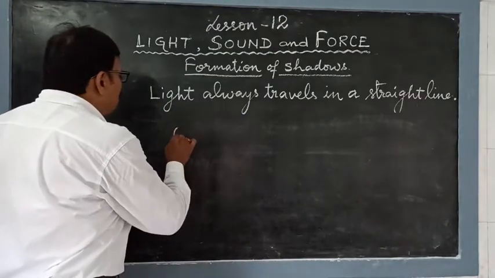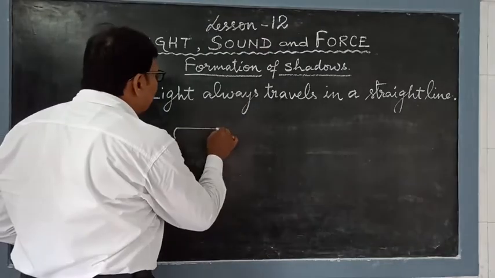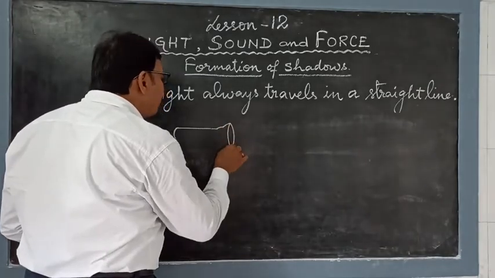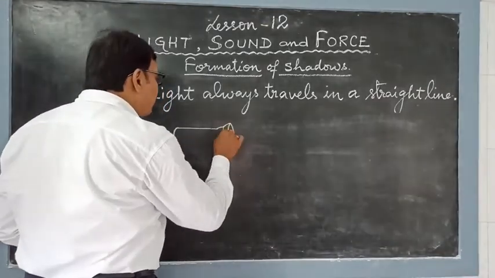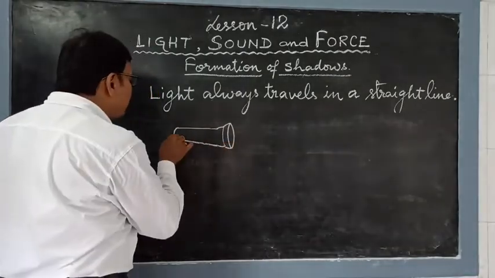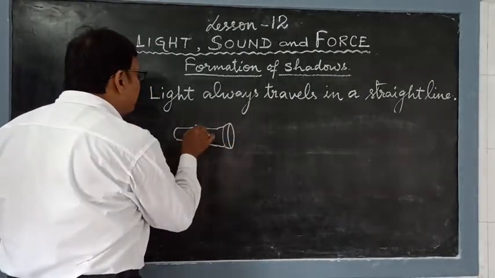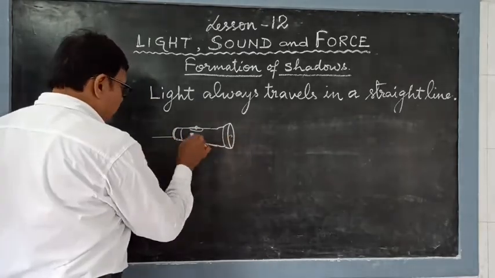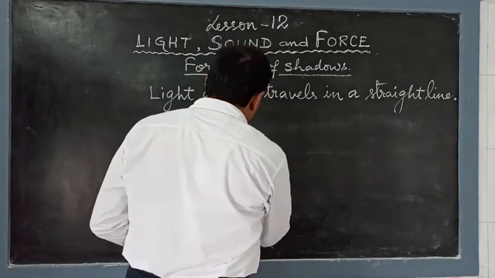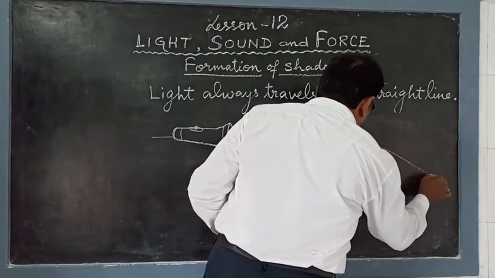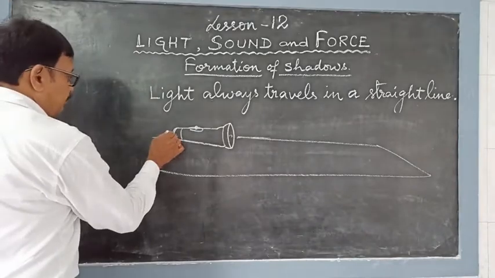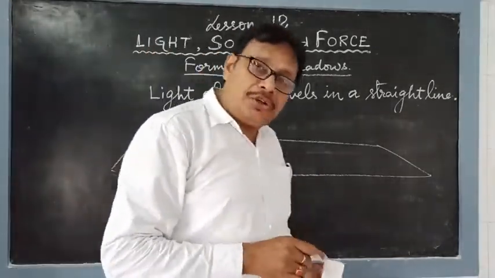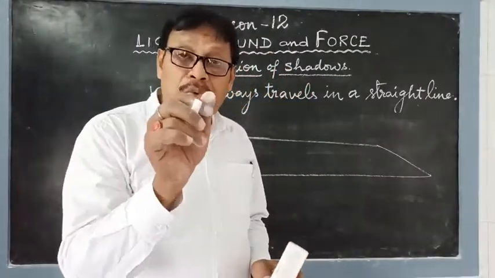You place the torch on the table, then switch it on.